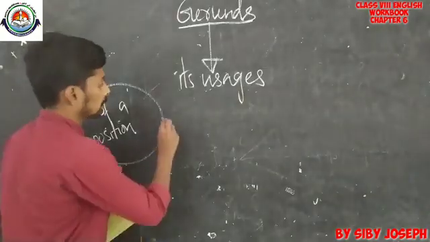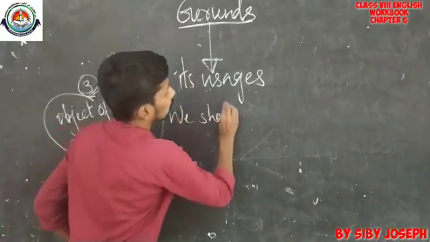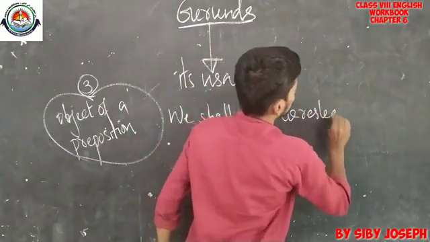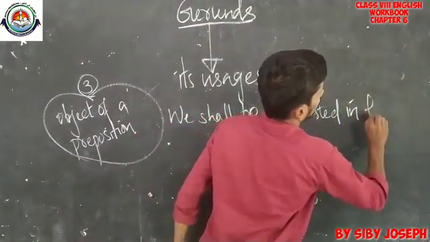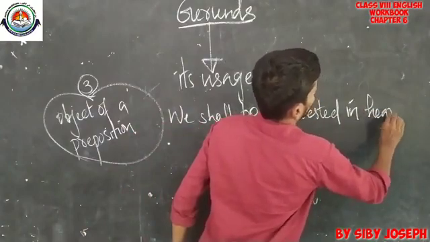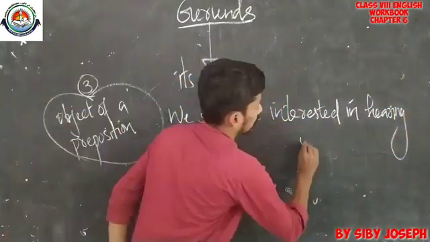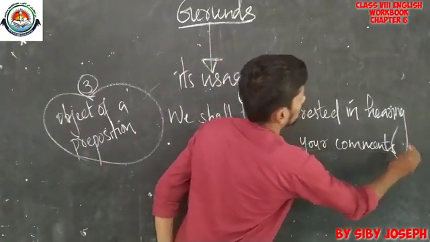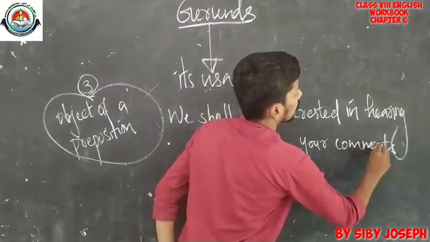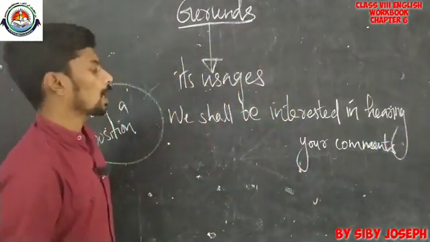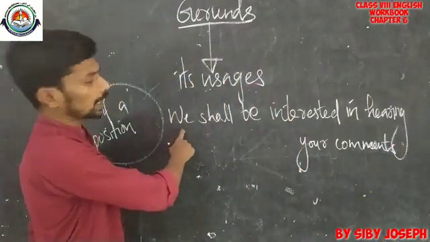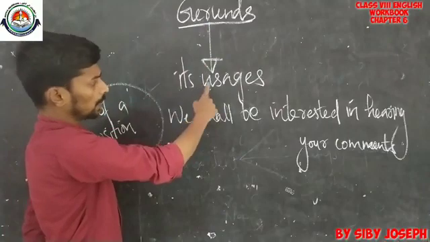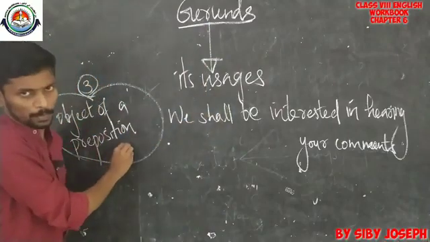Now, look at this sentence. We shall be interested in hearing your comments. Look at this example. Here it is said that gerunds can sometimes be used as the object of a preposition.